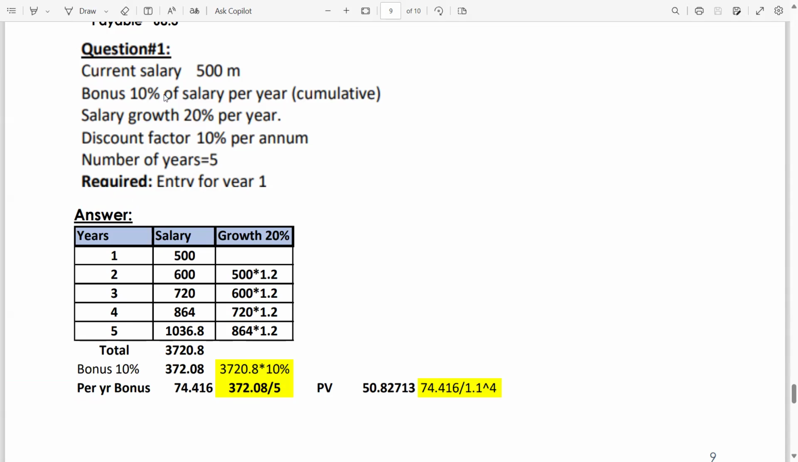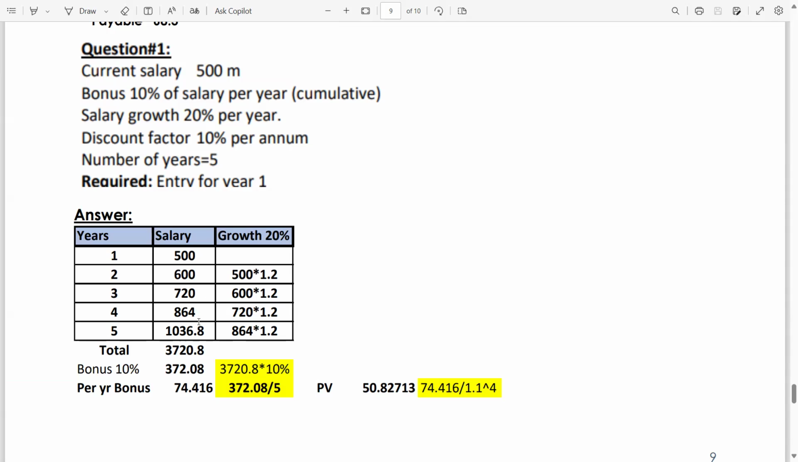After the 1 year the salary growth is 20%. So the second year the salary is 600. How 600? 500 multiplied by 1.2 is 600, and in the third year is 720. How 720? 600 multiplied by 1.2. In the fourth year 864, and in the fifth year 1036.8.